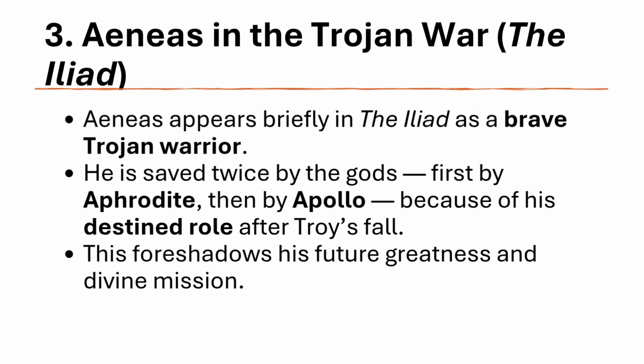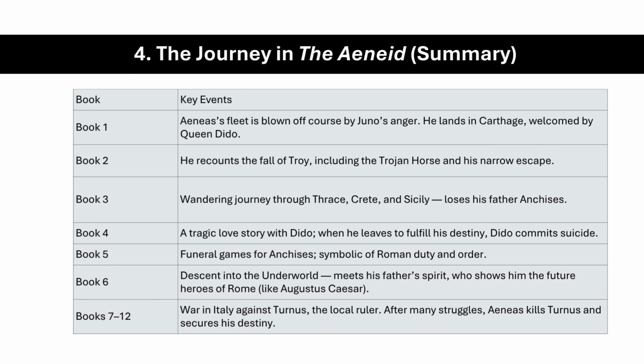Aeneas in the Trojan War, the Iliad. In Homer's Iliad, Aeneas appears as a brave Trojan warrior, fighting alongside Hector against the Greeks. Twice during the war, he's saved by the gods, once by his mother Aphrodite, and once by Apollo, because he has a special destiny beyond Troy's fall. These divine rescues show that Aeneas was meant for something greater, not just survival, but the creation of a new world.